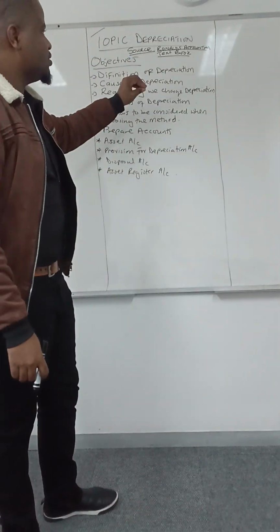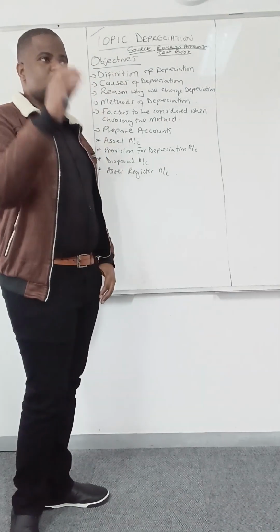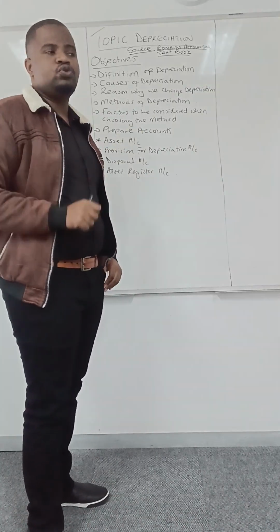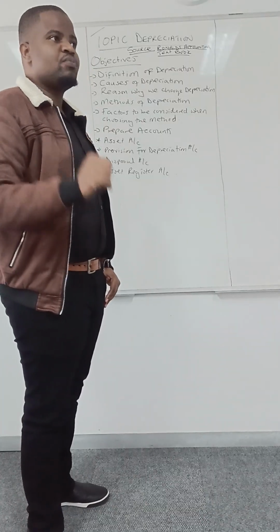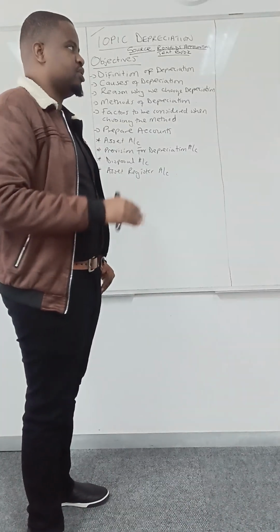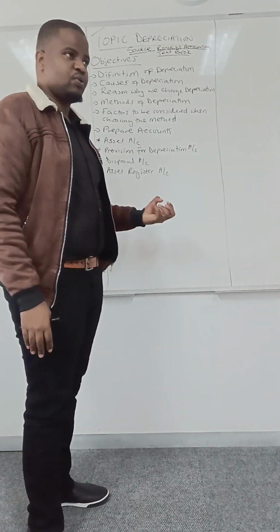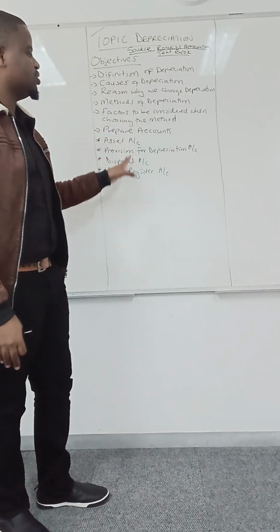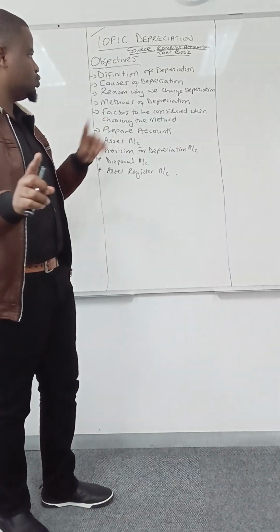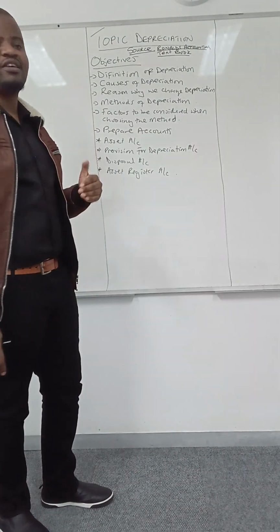So under this topic, these are the objectives. It is very, very important to write down or to know the topic objectives before you do that topic. That helps you because you are going to read exactly what you are going to be asked in the exam. Because examiners, when they set your paper, they just take questions from these objectives. So by you doing these objectives, you are making sure you leave nothing out about that topic.